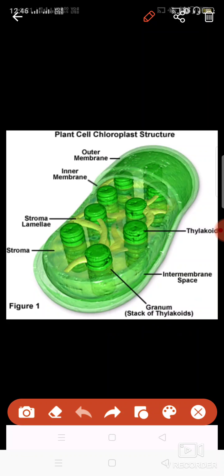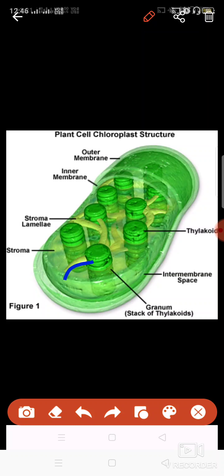Okay, and these granum are connected to each other by some structures which are known as stroma lamella. Lamellae or lamella. These are the structures formed by the stroma. And what is stroma?